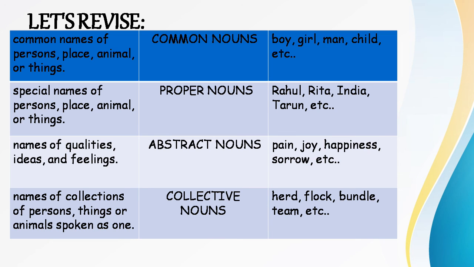The third thing is names of qualities, ideas and feelings which we can think and feel but cannot touch and see are known as abstract nouns. For example, pain, joy, happiness, sorrow, etc. The fourth thing is names of collections of persons, things or animals which are spoken as a single unit or as a whole. For example, herd, flock, bundle, team, etc. are known as collective nouns.